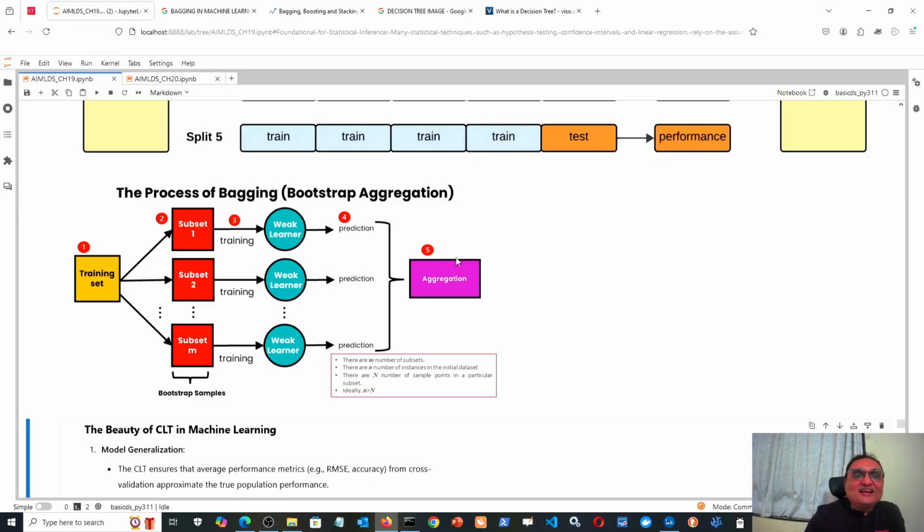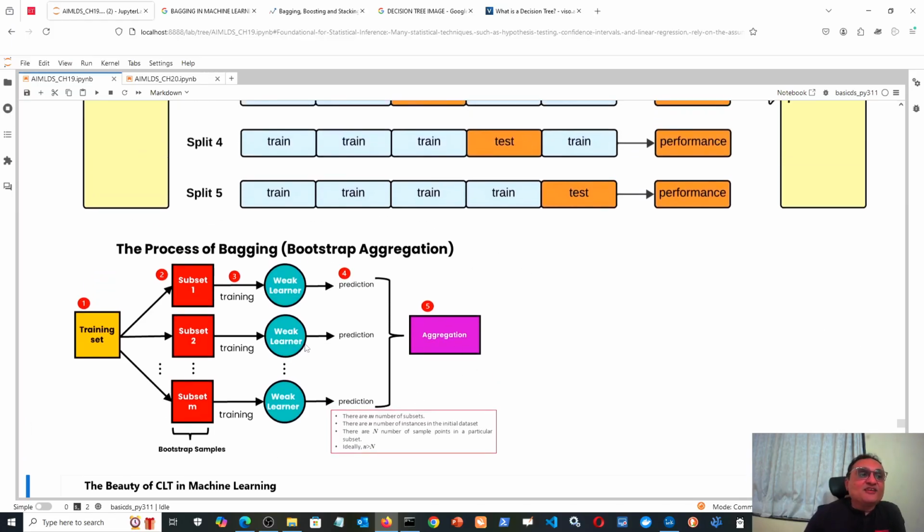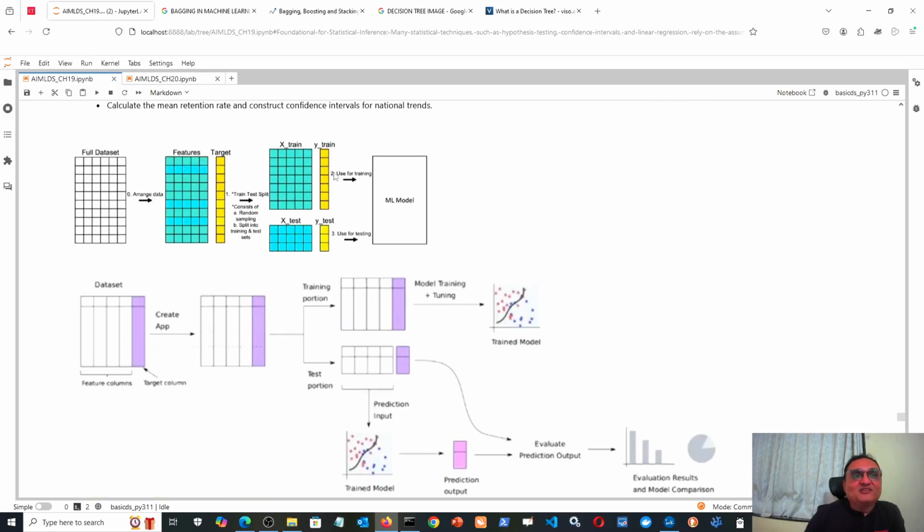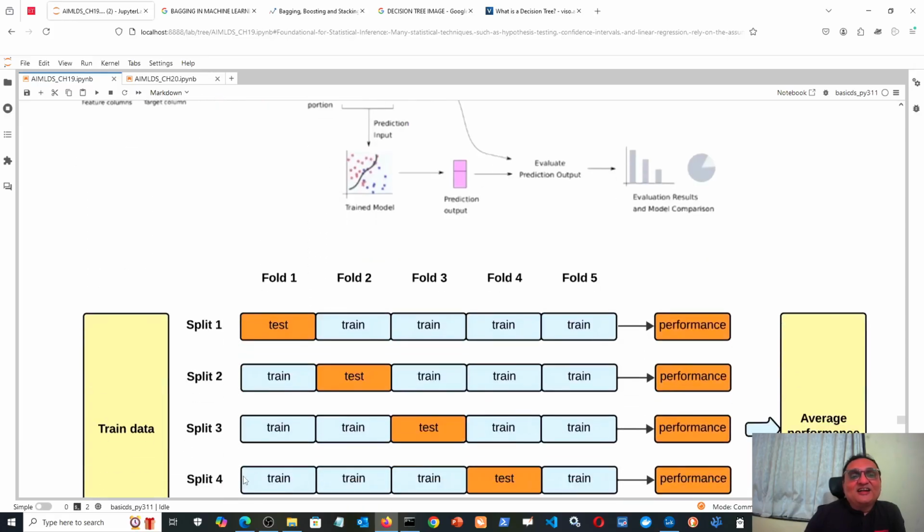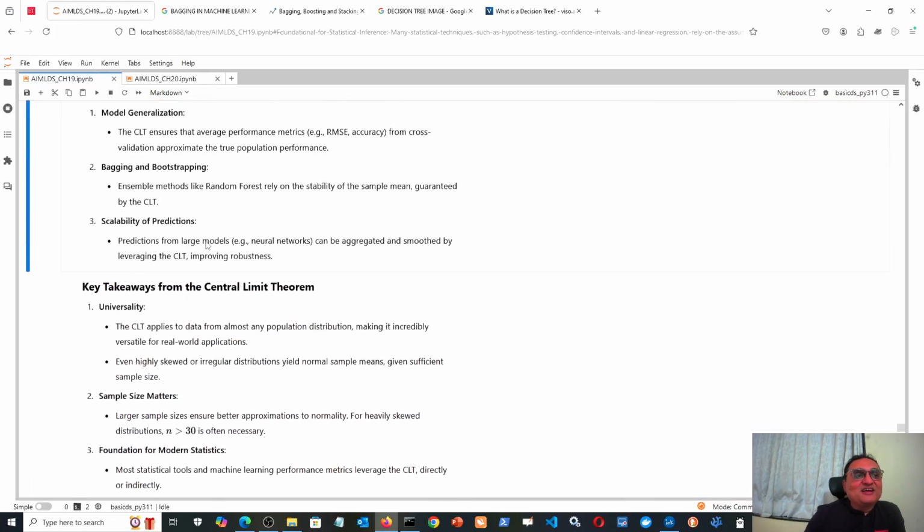But what is the guarantee that the aggregated value correctly reflects the same behavior as the entire population of a million rows, which I would have directly divided into train and test sets? Then the central limit theorem guarantees that. Okay, so this is that second thing.